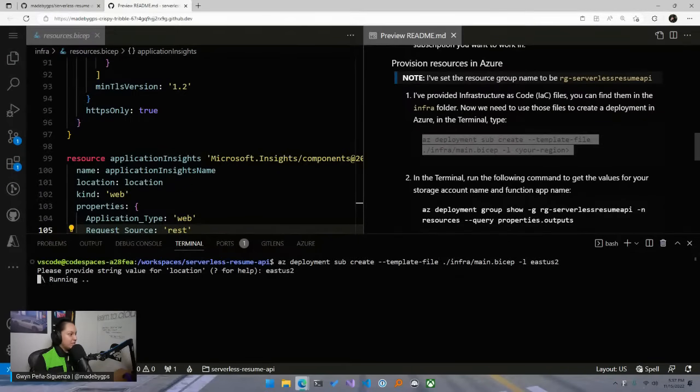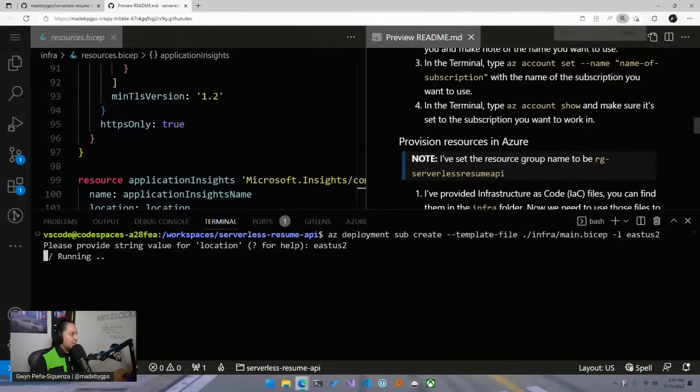Okay. So what is this actual command? I'm going to make this a little bigger just for this case. So we can see here, az is the prefix for the Azure CLI. So any command that you run within the Azure CLI, you're always going to start with az. Then we're working with the group of commands deployment. And depending on what service you're working on, if you're working with virtual machines, you'll use vm. If you're working with storage, you'll use az storage. If you're working with function apps, you'll use functionapp. If you're working with static web apps, you'll probably use swa. So every other service in Azure will have its own group of commands.